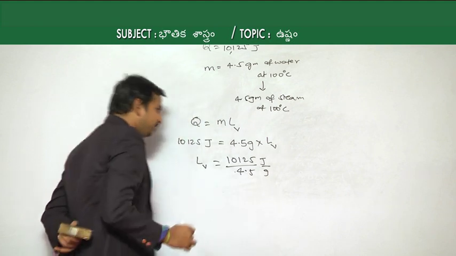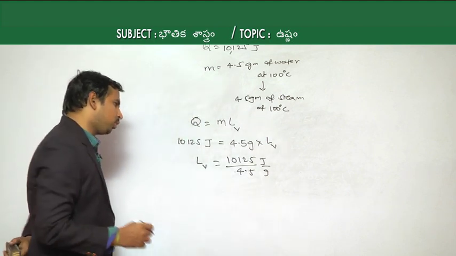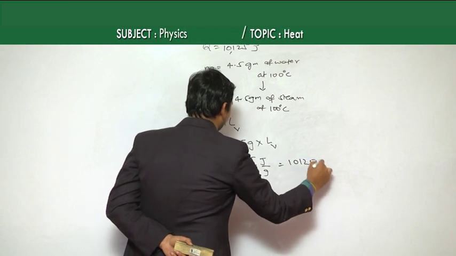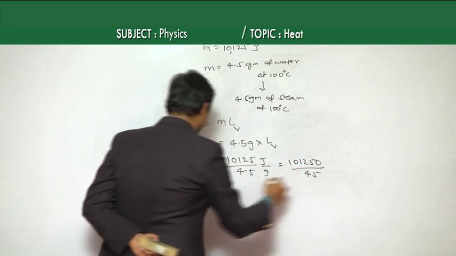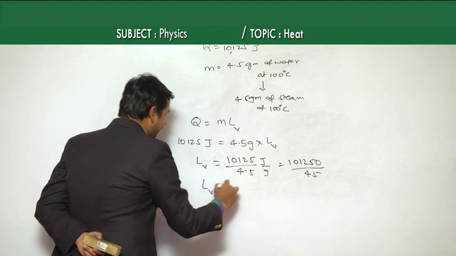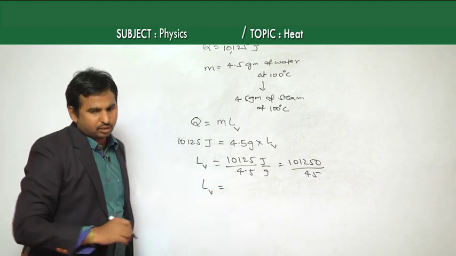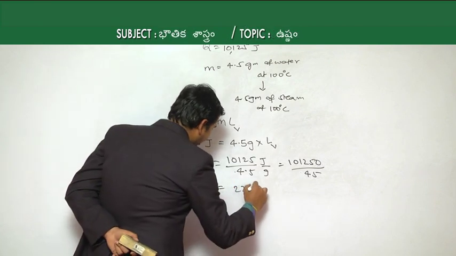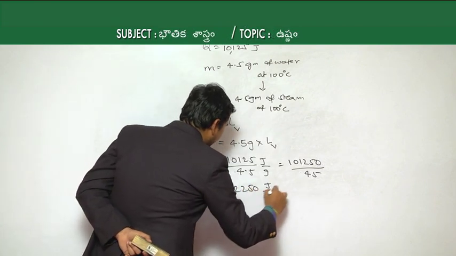So, 10,125 by 4.5, we can write that as 101,250 by 45. And finally, if you calculate, the latent heat of vaporization is 2250 joule per gram.